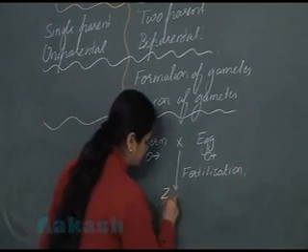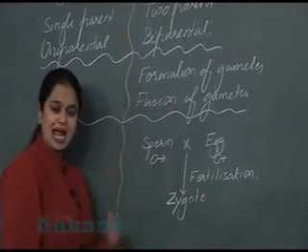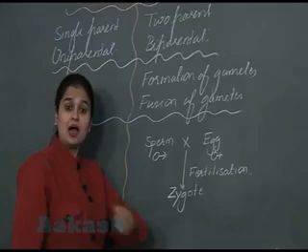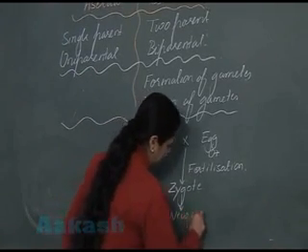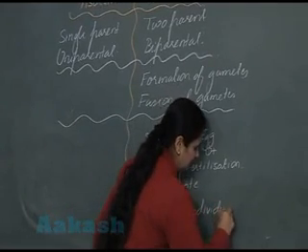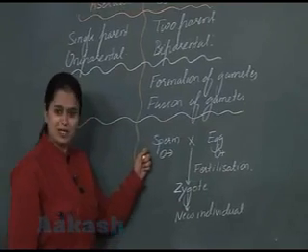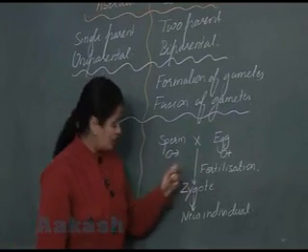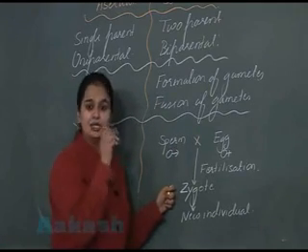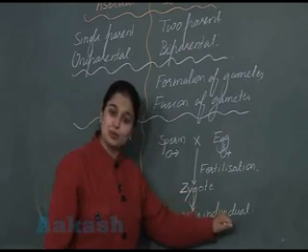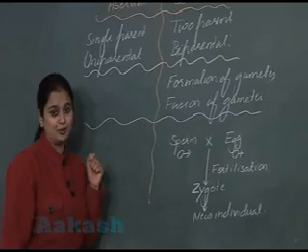After the fertilization, there is formation of a cell known as zygote. And this zygote, it will undergo growth, and after the growth, it will form new individual. So you got this? There is formation of gametes, then fertilization, formation of zygote. Zygote will develop and form new organism. So how the new individual is formed here? This is clear. Now let's see what will happen in asexual one.